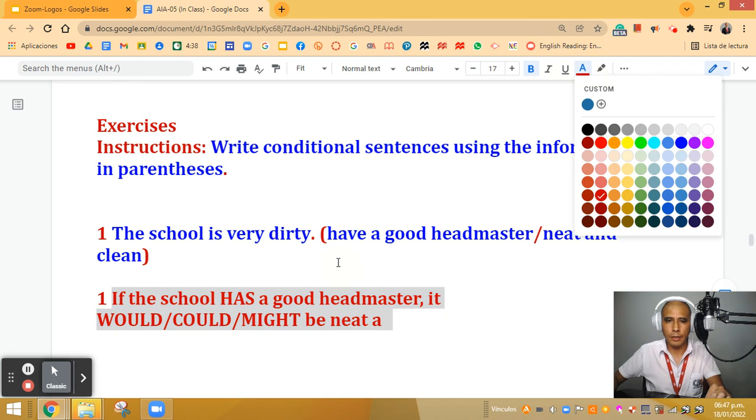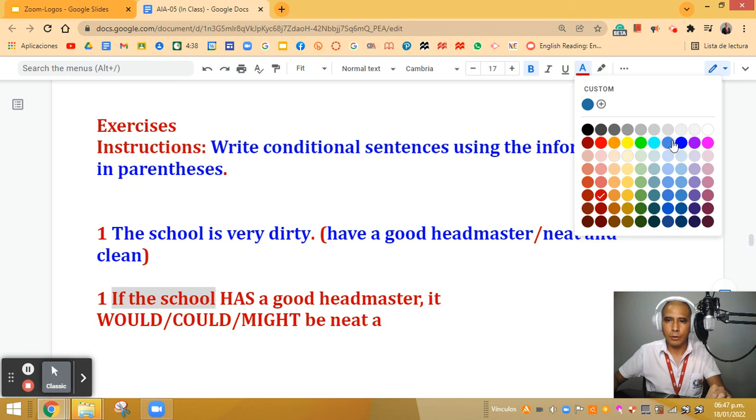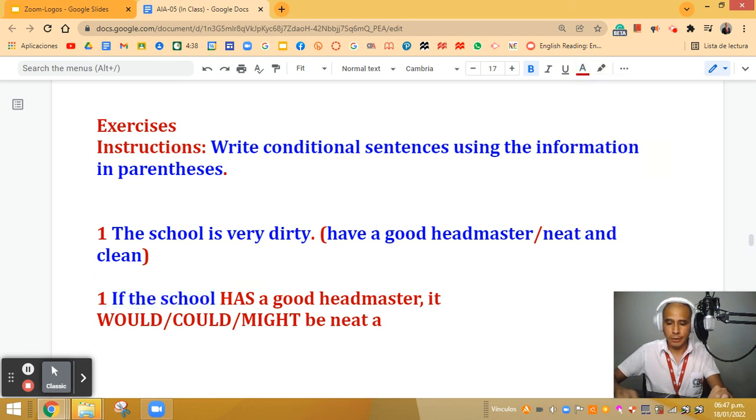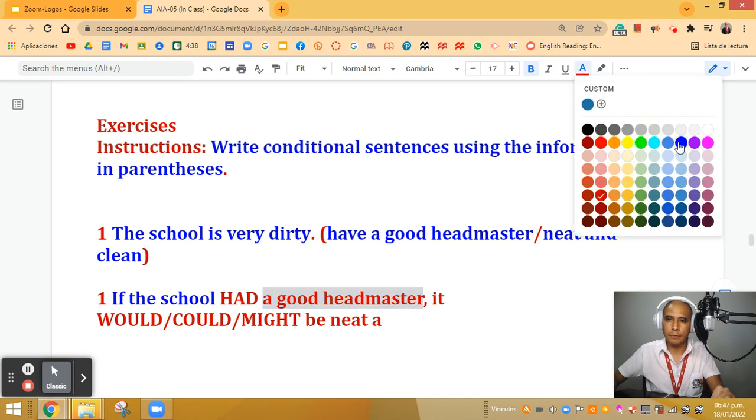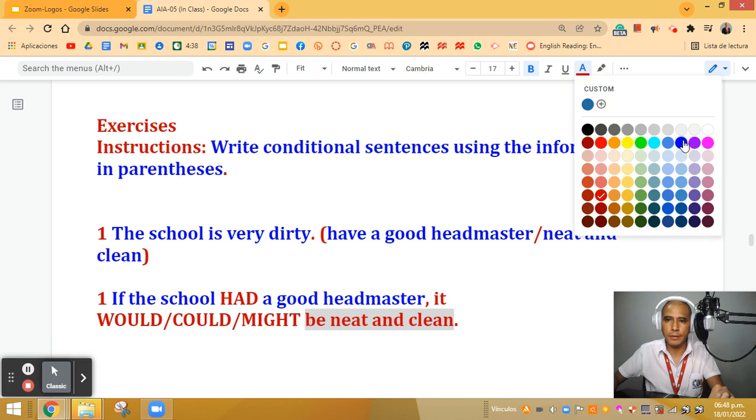Okay, so let me see. If the school, okay, in this case, I need the verb in the simple past, remember. If the school had a good headmaster, comma, it would, could, might be neat and clean. And period. That's right. Okay, that's my first exercise.